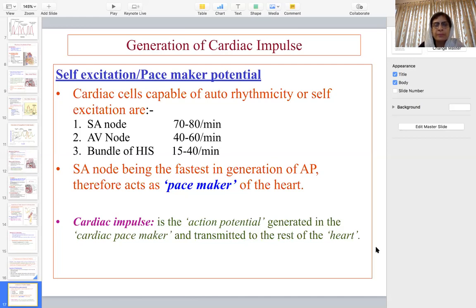During that time, when the impulse has not been generated, there's less supply of blood to the brain, and the patient may faint. That is called Stokes-Adams syndrome. We will discuss it in detail afterwards.